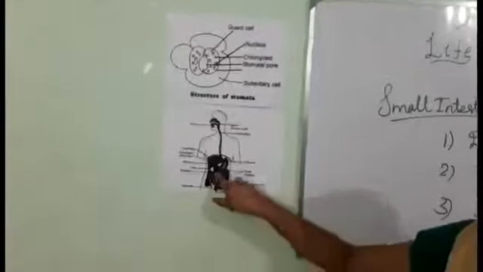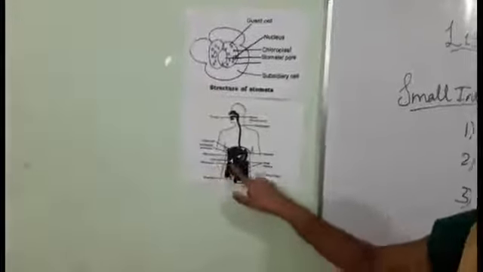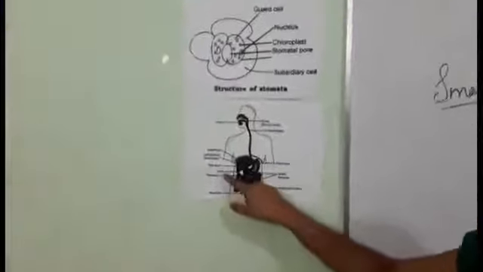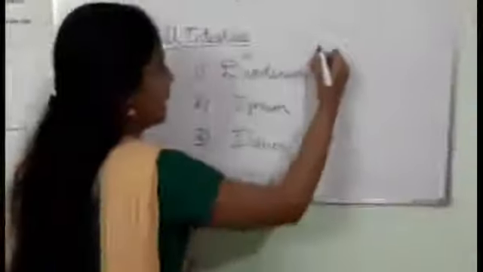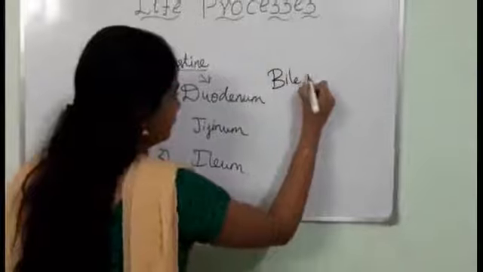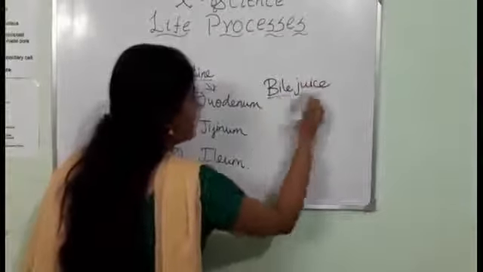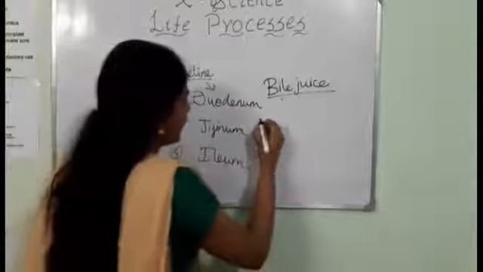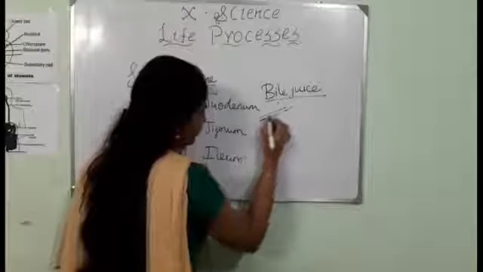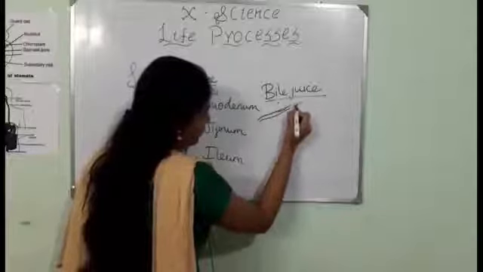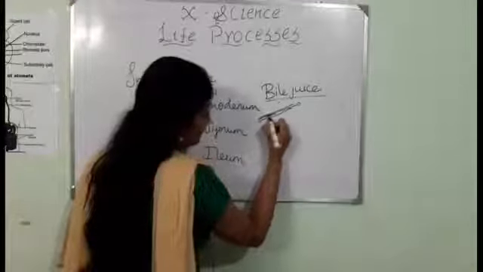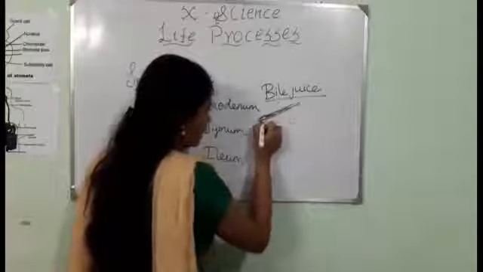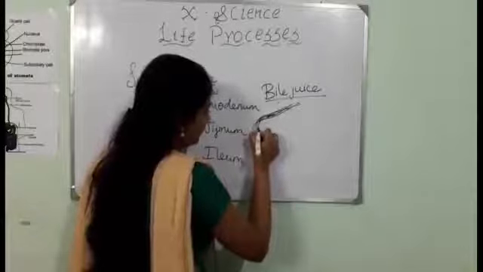If the food enters here, the liver, you can see on the upper side of the small intestine, has the bile duct, which secretes bile juice. If you consider this as the small intestine and the food enters it, the bile juice secreted will help in easier emulsification of food.